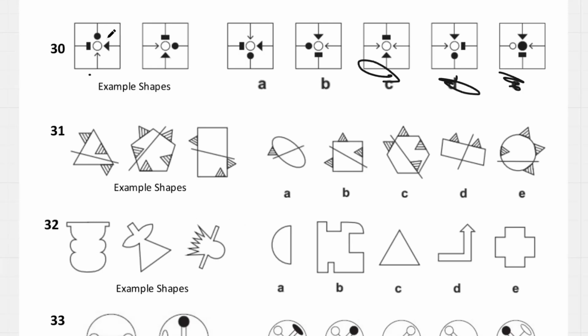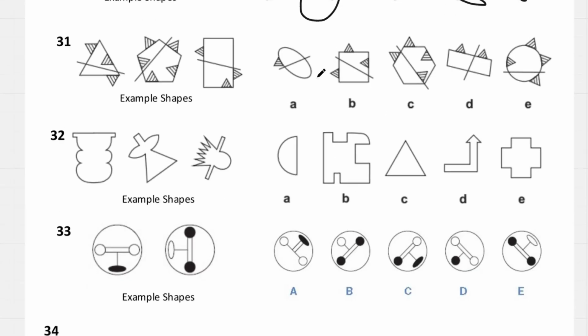And then this black triangle is always going to be anti-clockwise of the arrow, so it's going to be B.